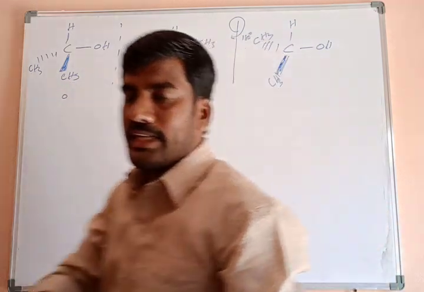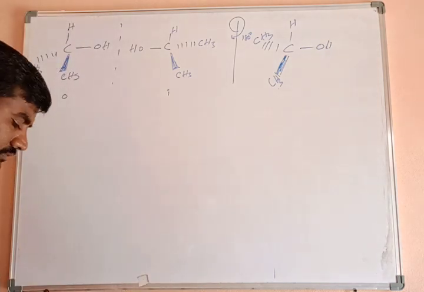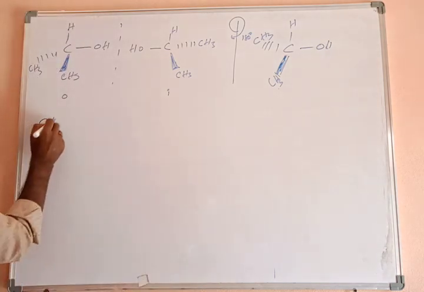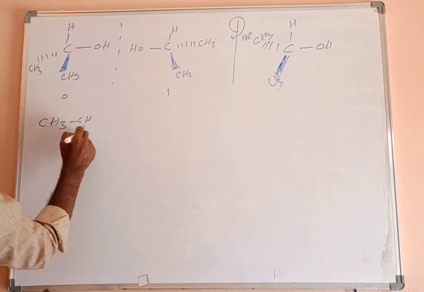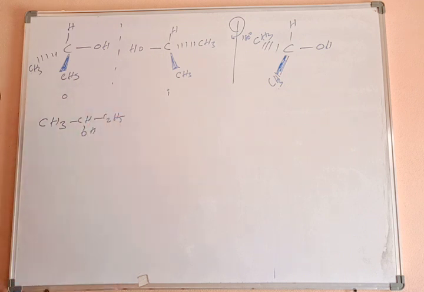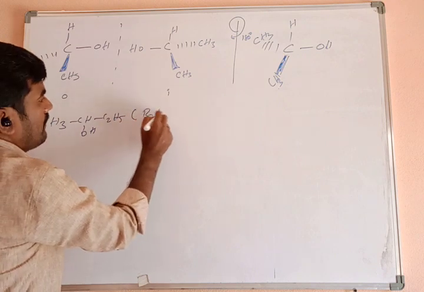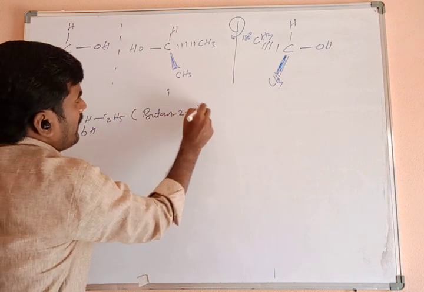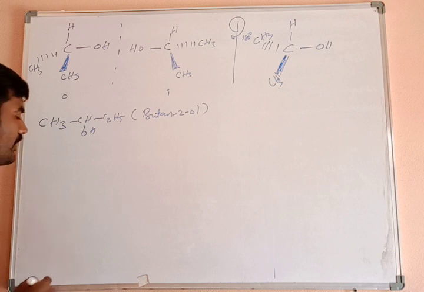Now this is the object image, see the single bond H. This is CH3 inside the plane. What is above the plane? C2H5 is above the plane. So this is the structure.